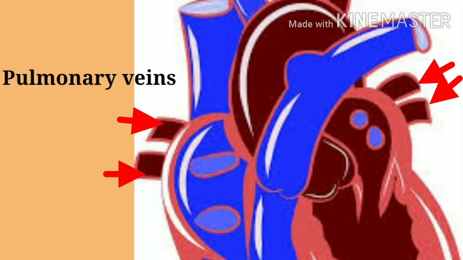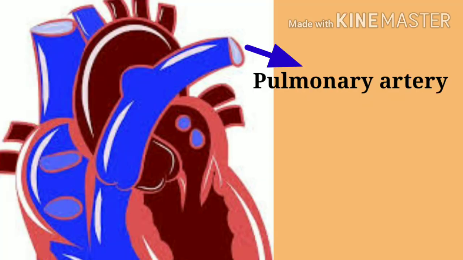4 pulmonary veins, 2 from each lung, bring oxygenated blood from the lungs to the left auricle of the heart. Now let's study about the blood vessels leaving the heart. First one is the pulmonary artery. It arises from the right ventricle and carries deoxygenated blood to the lungs for oxygenation.